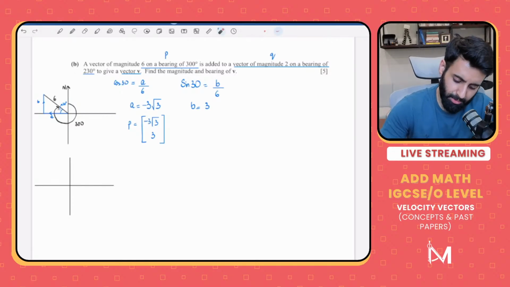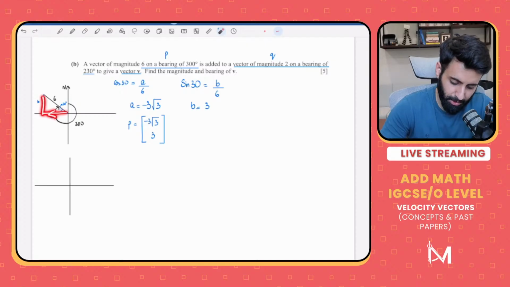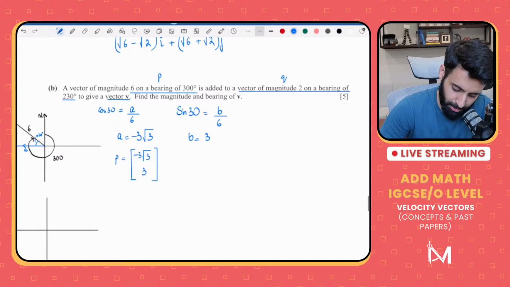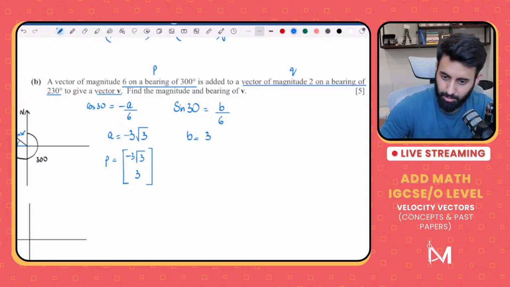Why negative? Good question. Why is it negative? Because it's going towards the left. That's why it's negative. A lot of people will forget this. The fact that it's going towards the left means that it's negative. So here's a suggestion: a good idea would be that you put a minus sign with A from the get-go, meaning that you put the minus sign from the beginning.